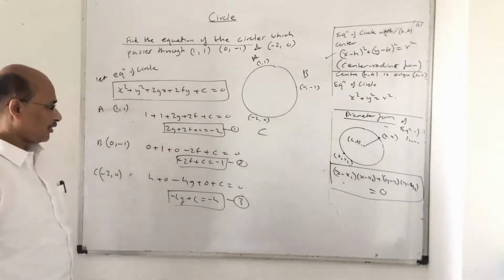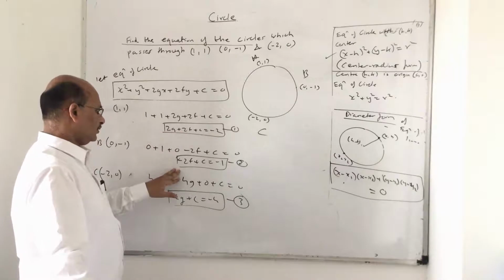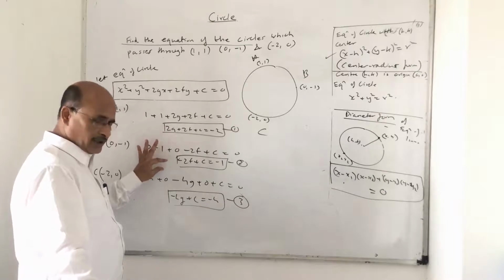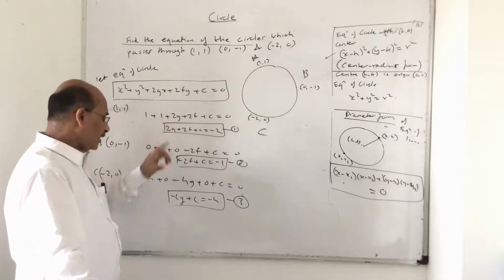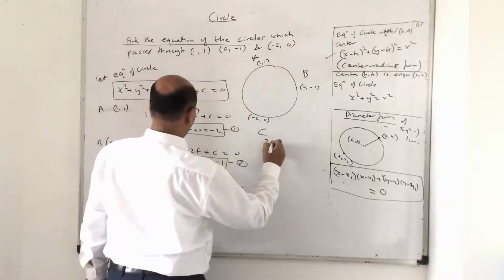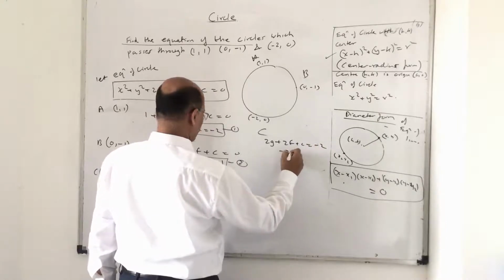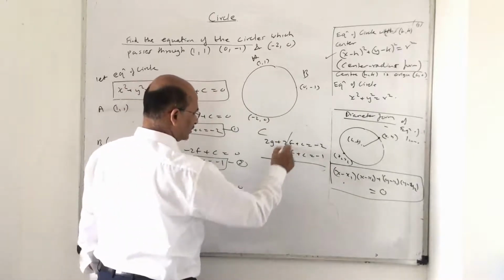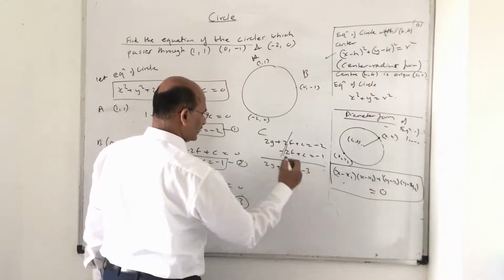Now always remember, what I can try is to solve any two equations and find the third equation. After eliminating one of the variables, you will get one equation, and that equation should match up with the third one. So let us see if I solve 1 and 2. Equation 1 is 2g plus 2f plus c is equal to minus 2, and the other is minus 2f plus c is equal to minus 1. Now if I solve this just by adding the equations, this will get cancelled. So this will become 2g plus 2c is equal to minus 3.